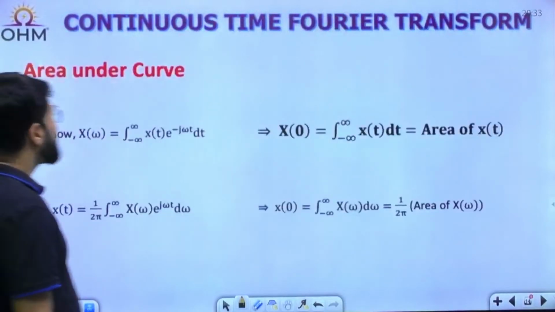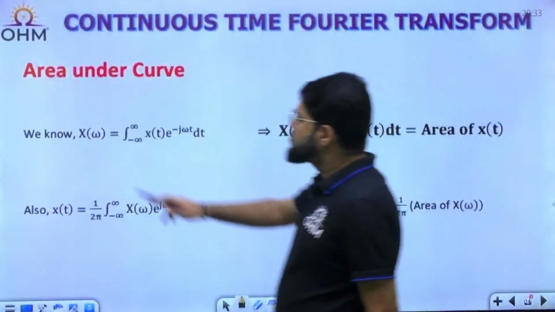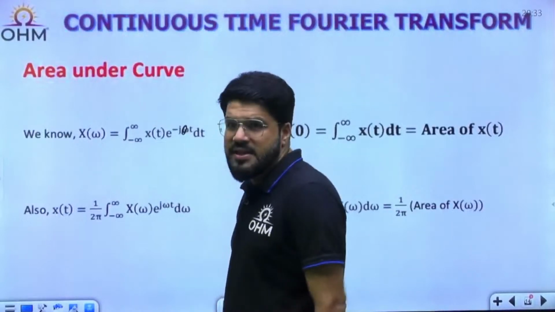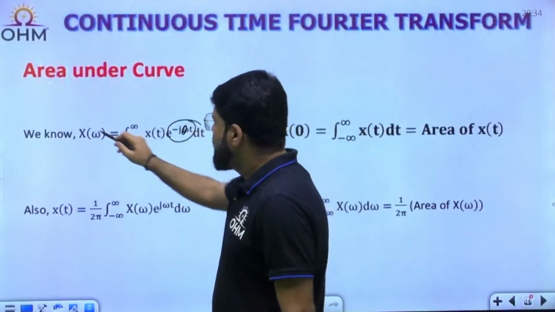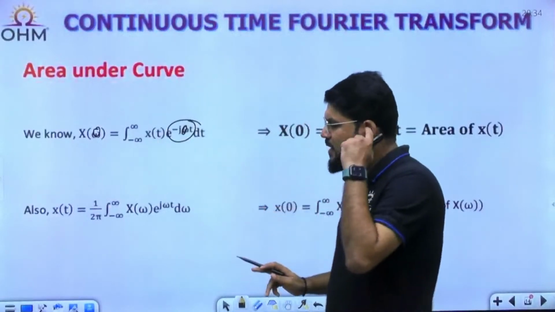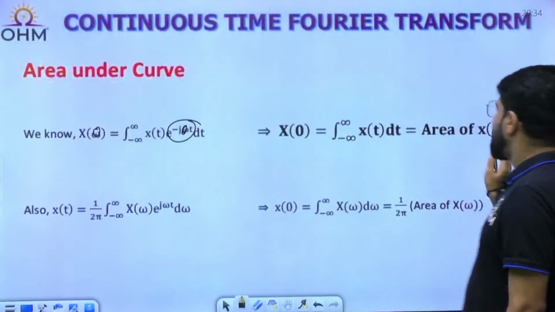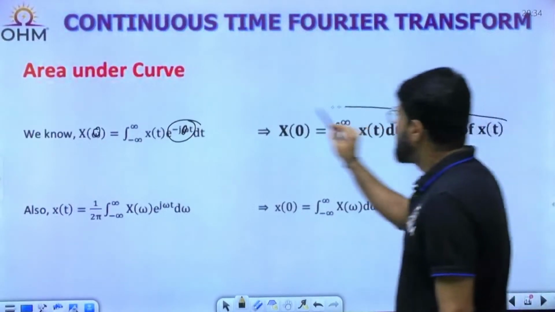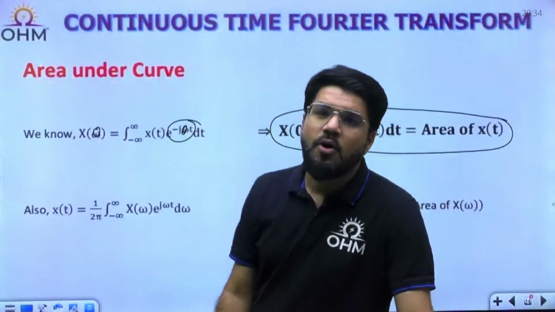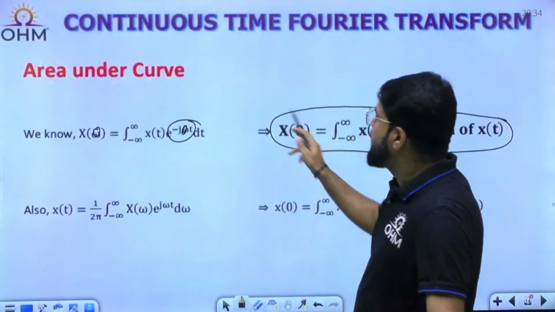Next important property around the Fourier transform is the application to find area. The Fourier transform formula we know is integral x(t) e power minus j omega t, and as soon as I put omega equal to 0, e power 0 becomes 1. So we get integral x(t) dt, which is the area under the curve x(t). If it is difficult to integrate, the area can also be obtained by knowing the value of the Fourier transform at omega equal to 0.